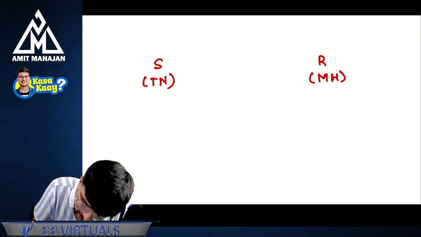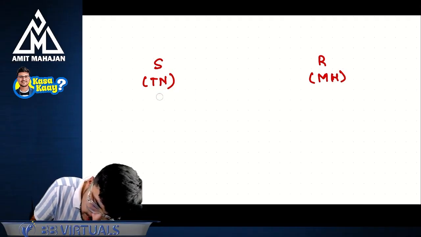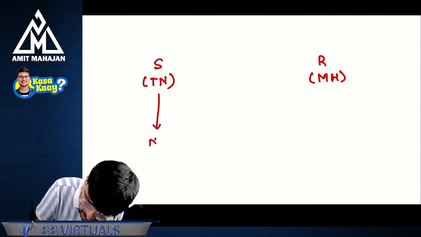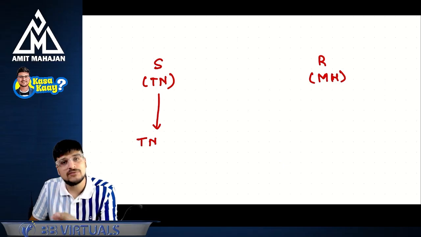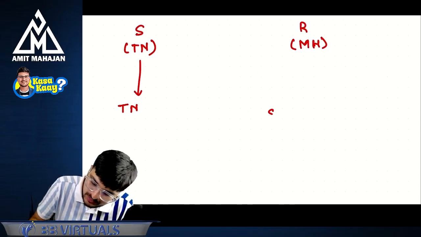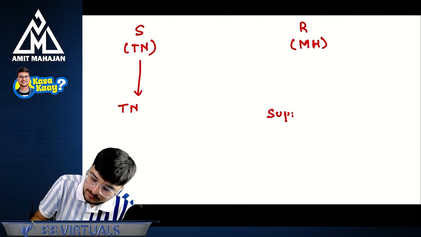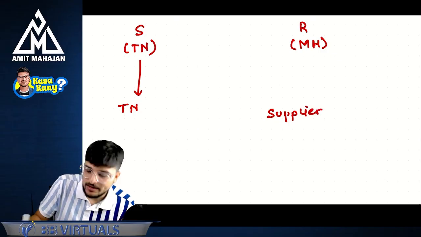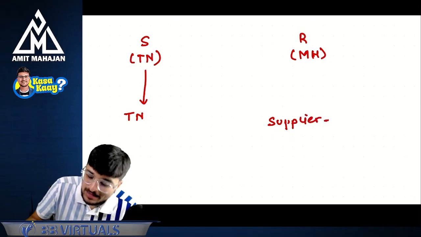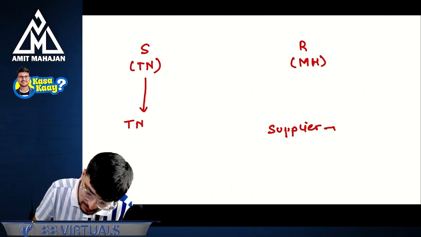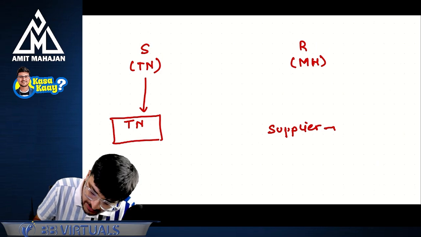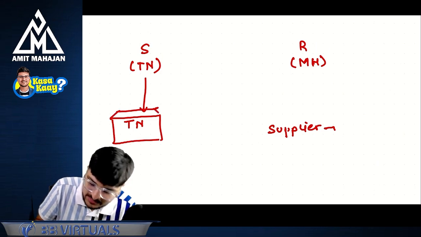So this supplier delivered the goods to one of the godowns in Tamil Nadu. Now, what is the location of the supplier? Let's take an example, or I will ask you whether this will be interstate supply or intrastate supply.